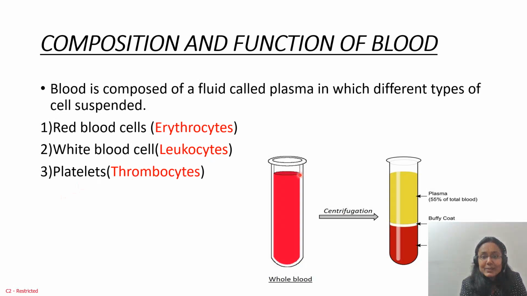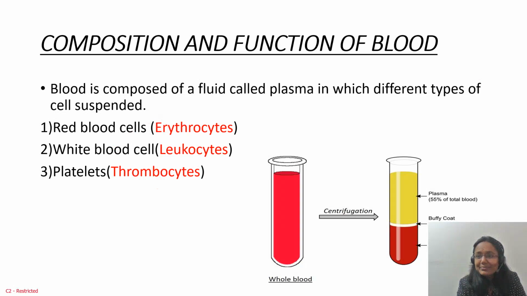thrombocytes. In this picture, in a test tube, we have taken blood, pure blood. When we centrifuge it, after centrifugation, what we will see is the plasma portion on the upper side, a small little layer of white portion, and the last one is red. So the upper side is plasma, the white portion is WBCs, and the last one is erythrocytes. One by one we will see the function of all of these.